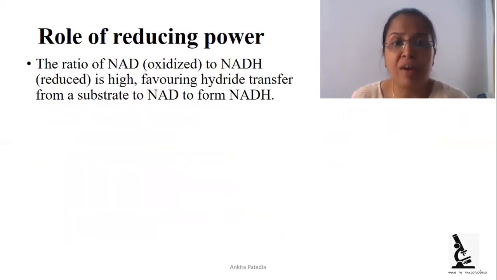The ratio of NAD to NADH is high, favoring hydride transfer from substrate to NAD to form NADH. Meaning the molecule NAD is present in the cell in a comparatively high amount to produce NADH.